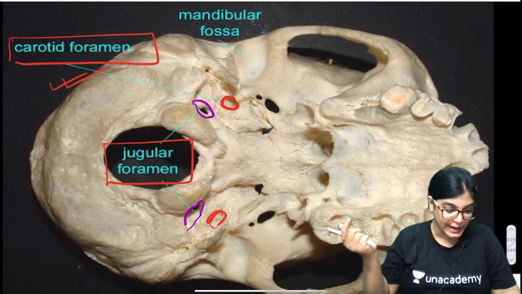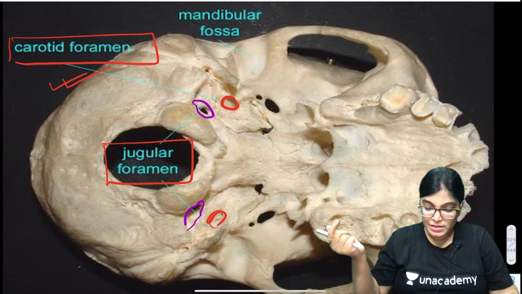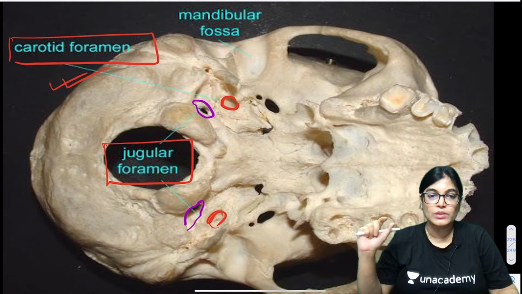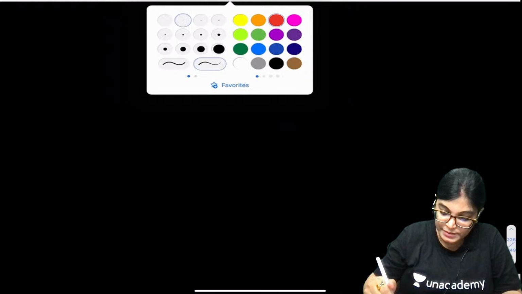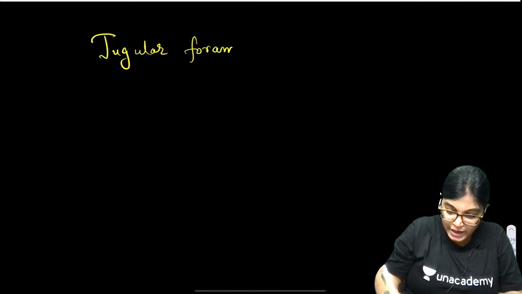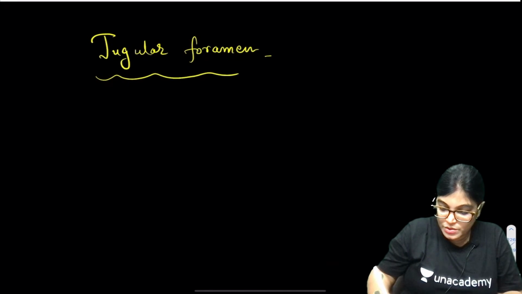So do you want me to write it or is it okay? So yes, seen. I also want to tell you the structures traversing through it, so please write down only. Structures traversing, write down, through jugular foramen. Absolutely right, all of you, absolutely right. Structures traversing through jugular foramen is following.